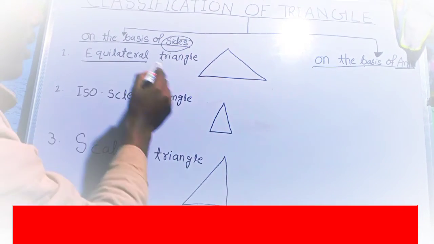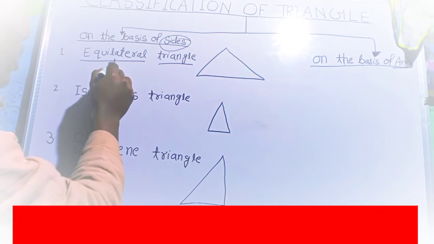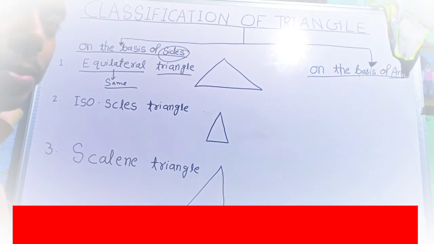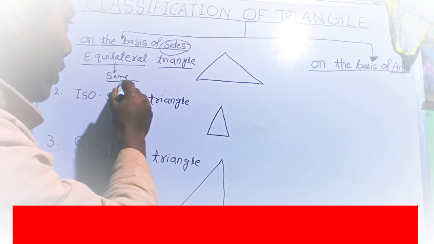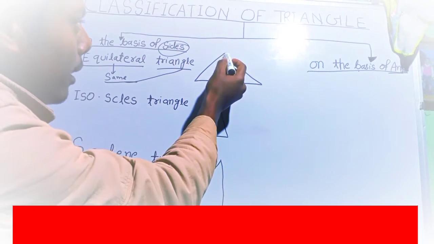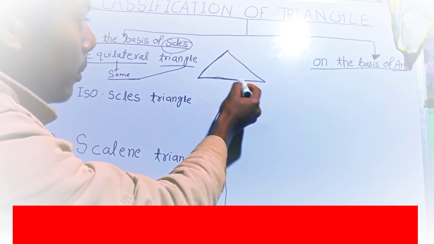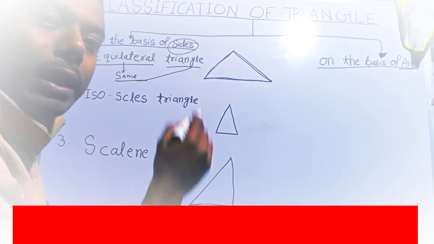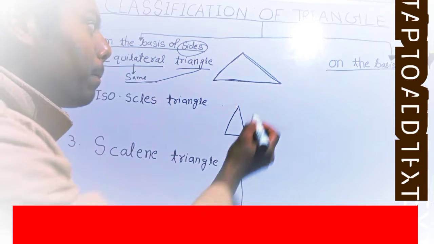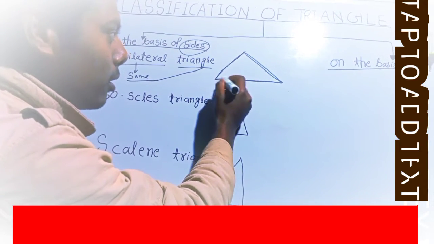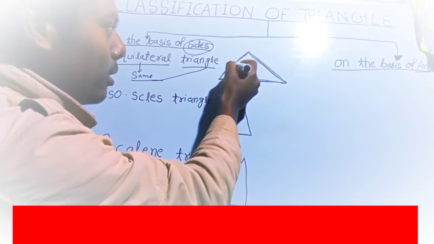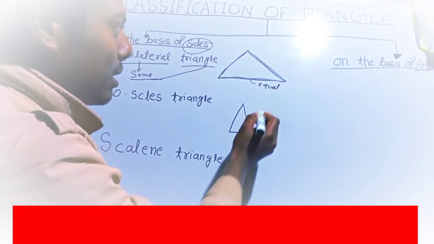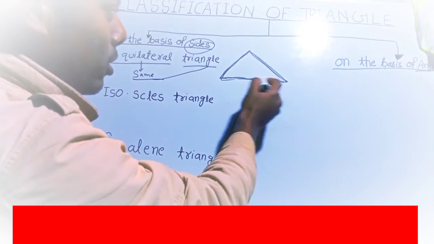First is the equilateral triangle. What is equilateral? Equilateral means same. So what will be an equilateral triangle? All its sides will be the same. That is called an equilateral triangle. So we can say that in an equilateral triangle, all three sides will be equal.